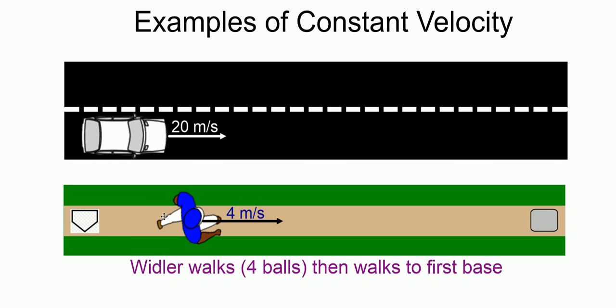This person is playing baseball. He's just walked. It means he's gotten four balls, and now he's walking straight down to first base, right in that base path at a constant pace. He's also displaying constant velocity, isn't he?